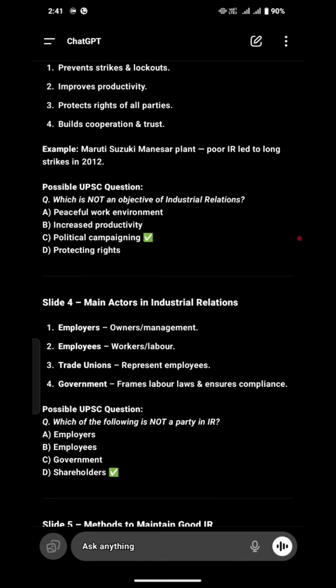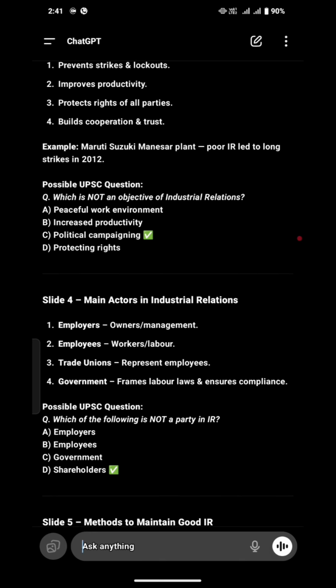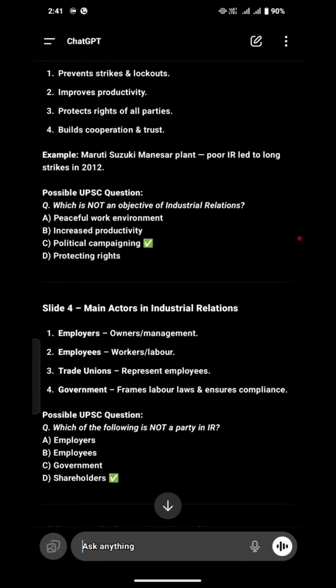Manesar plant. Poor industrial relations led to a long strike in 2012. It is a very good example that I took from ChatGPT, because it is one of the best things to utilize. Guys, when you have something in your phone that can save you time, you should utilize it in a better way, because it will help you learn more and give you more accurate, shorter answers. ChatGPT is one of the smartest tools for any aspirant. It gives a very good example: the Maruti Suzuki Manesar plant, where poor industrial relations led to a long strike in 2012.